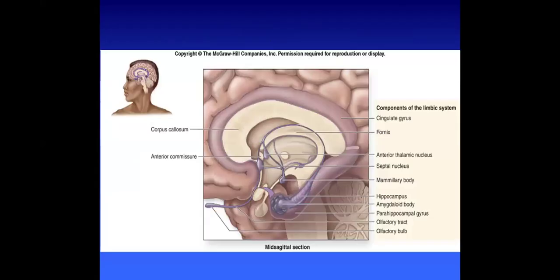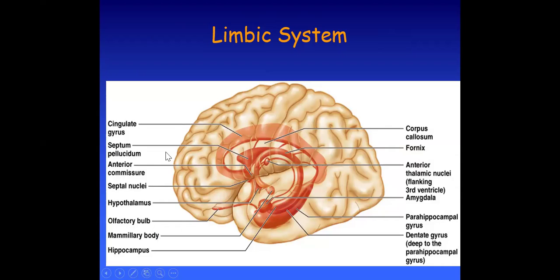Here we can see the cingulate gyrus, the septal nuclei, the hypothalamus. Similarly, we also have the hippocampus, then the parahippocampal gyrus and anterior thalamic nuclei, the third ventricle roof, and all these are parts of the limbic system, and they are present on both sides of the thalamus, and that's why they are known as the limbic system.